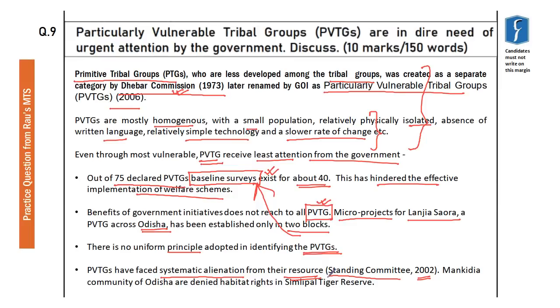One of the most important examples in recent times: when Simlipal Tiger Reserve was declared, the Mankidia tribe were asked to get out of that place. They have been denied the right to live in their place of living in Odisha, where they were living for ages, and even the courts have not helped this tribe.